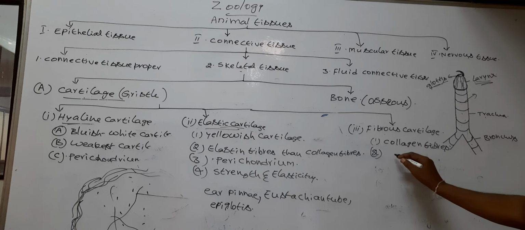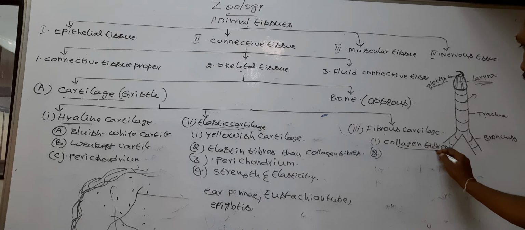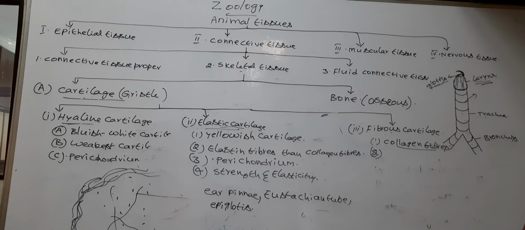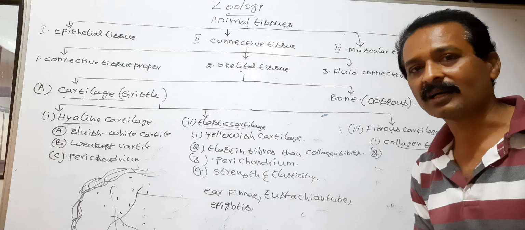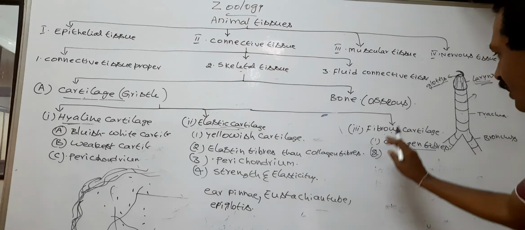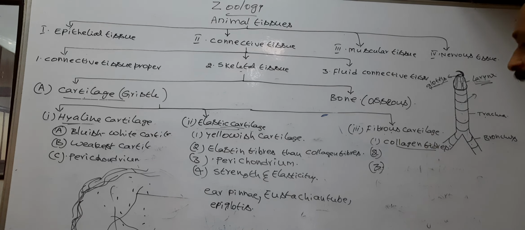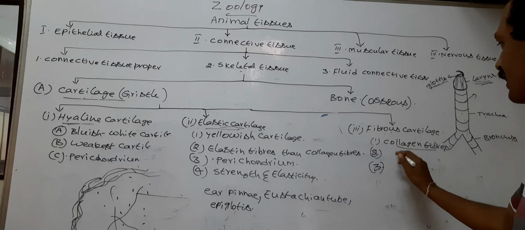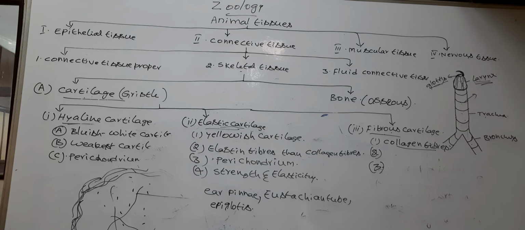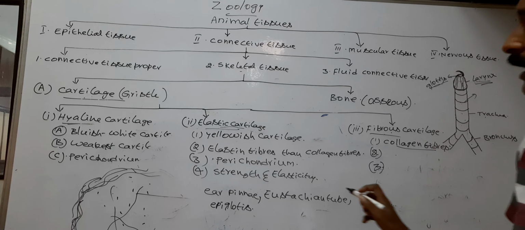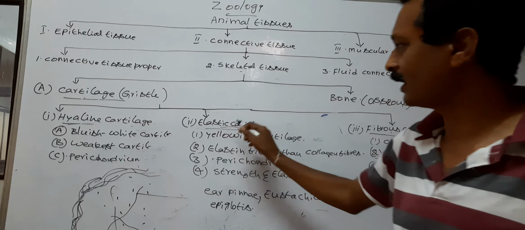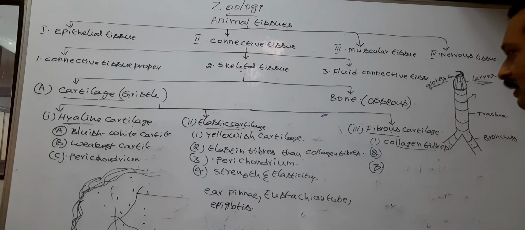So due to the presence of collagen fibers, the fibrous cartilage is the strongest cartilage. Next, the fibrous cartilage is not enclosed by perichondrium. So perichondrium is absent in the fibrous cartilage, but present in hyaline cartilage and elastic cartilage.